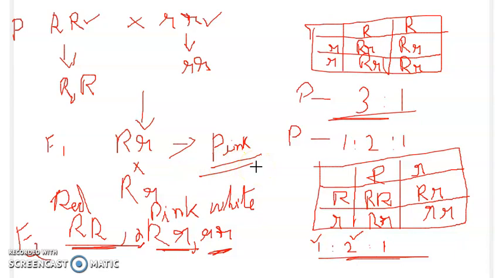If completely dominant, it should give rise to only red colored flowers, but we get pink colored flowers from capital R small r, which means that they are not completely dominant as such we saw in the monohybrid cross of Mendel. Okay, so they are incomplete dominant.